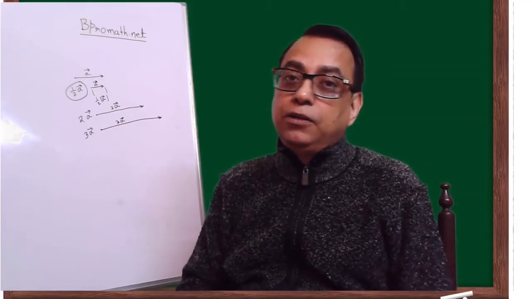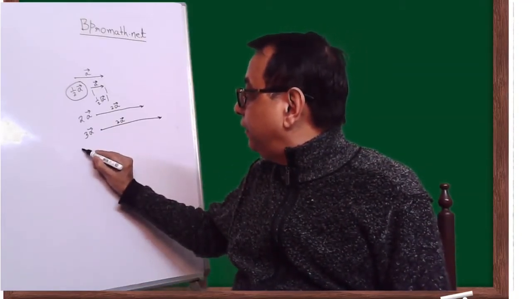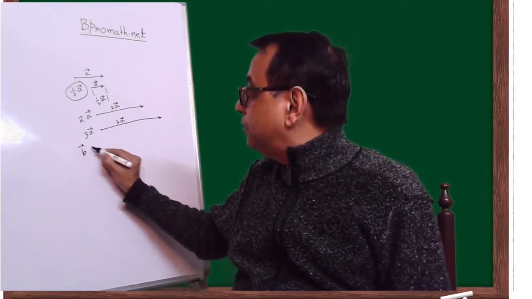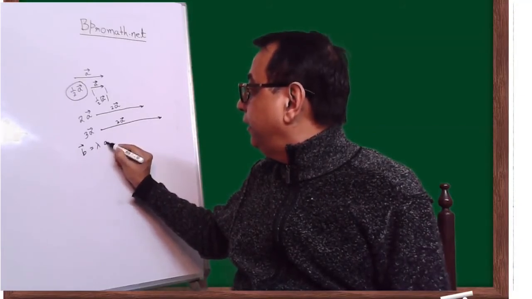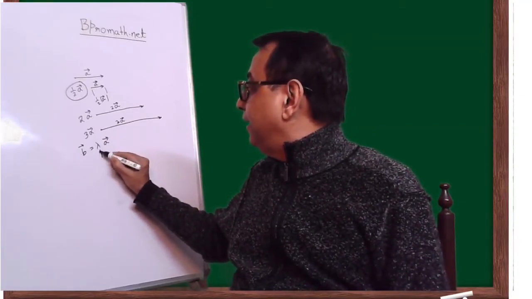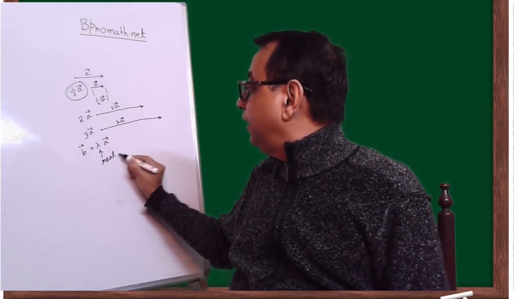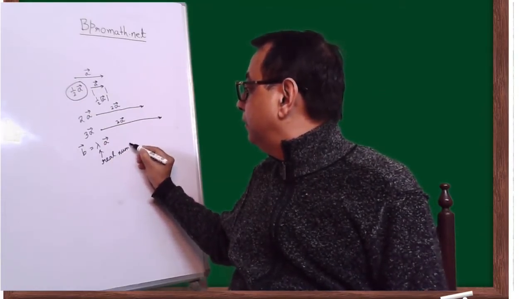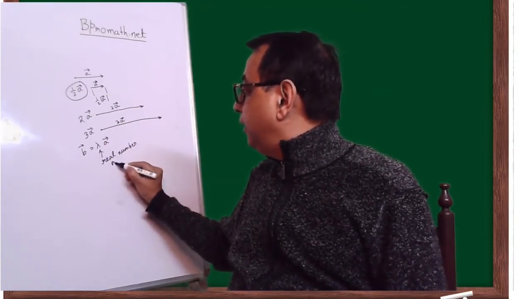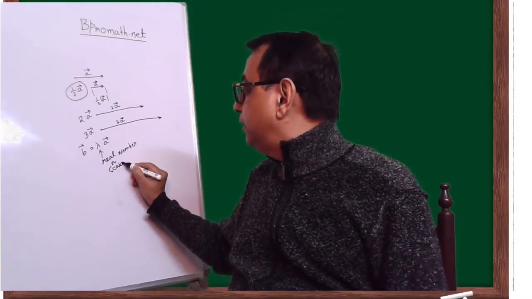So from here we can say that if I talk about a vector B equal to lambda A, where lambda is a real number, it's called a real number or scalar. A real number is a scalar.